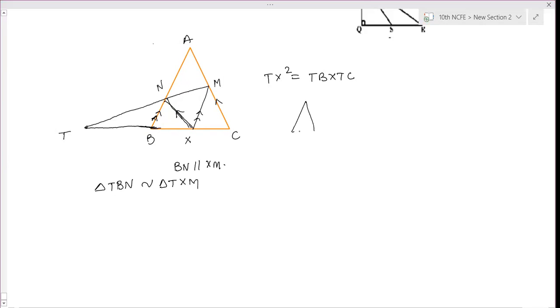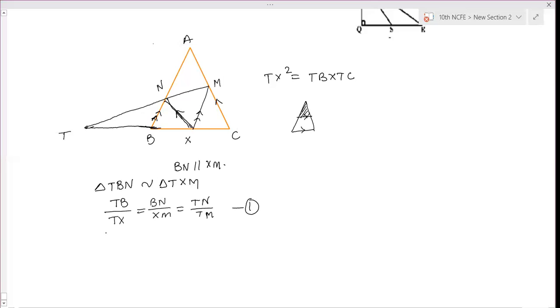So this part, don't forget this part. If this line is parallel to this line, then the upper triangle is similar to the full triangle. Always remember this. Now here, BN is parallel to XM. So therefore the upper triangle TBN and triangle TXM are similar, the whole triangle. So the ratio is TB by TX is equal to BN by XM is equal to TN by TM. Call this equation 1.